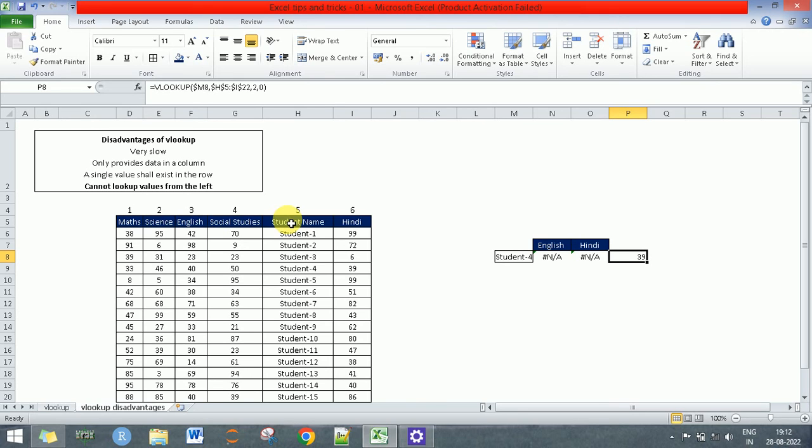I hope these concepts were clear to you. What next do we do if we cannot use VLOOKUP is basically the index match formula, which we look at in our next video.